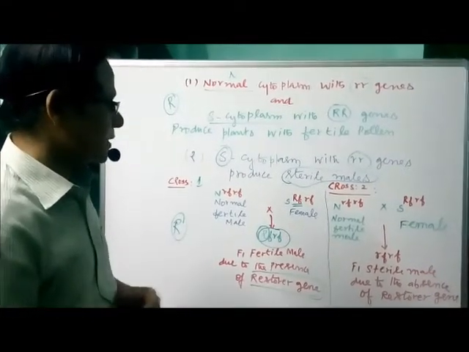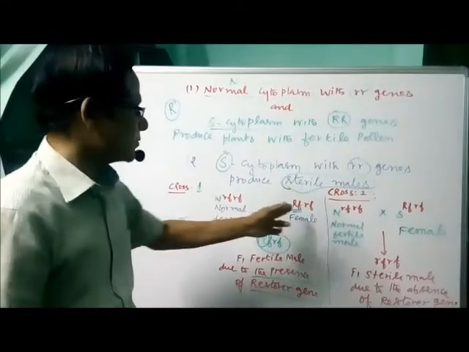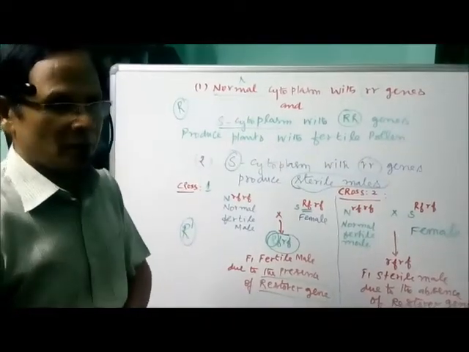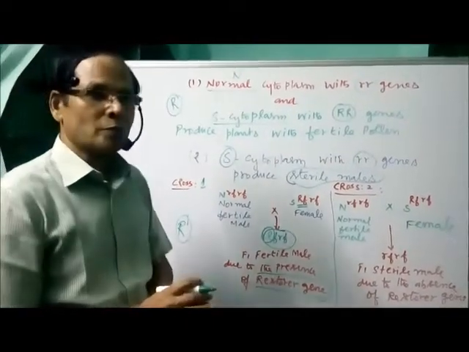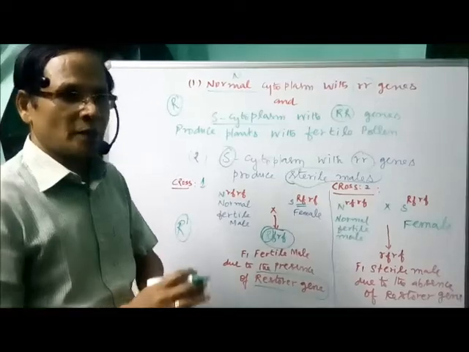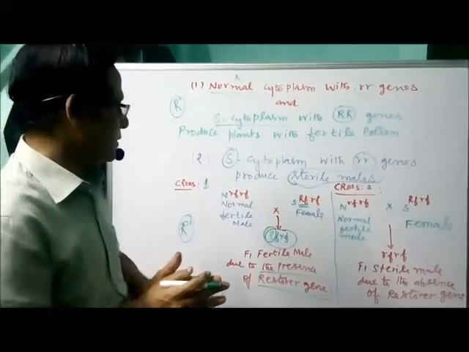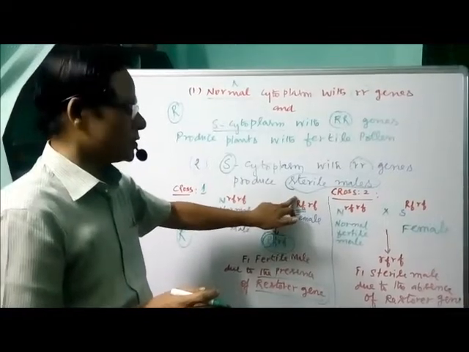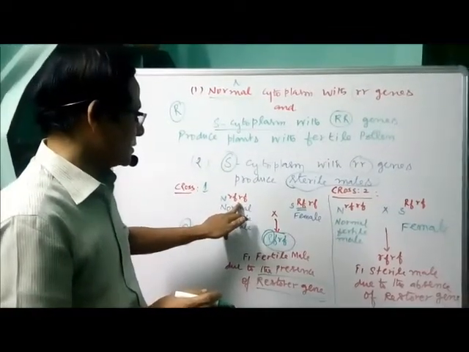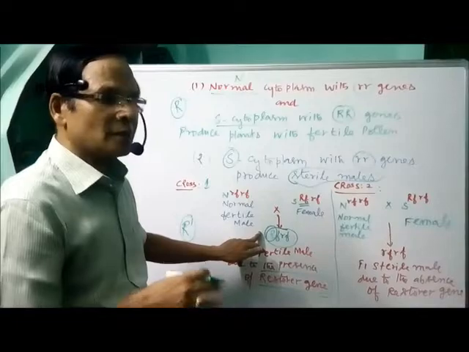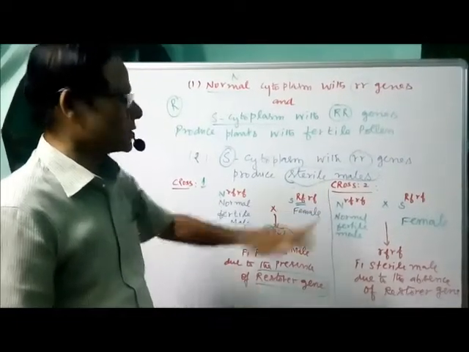Now this is otherwise called the test cross. In a test cross, you know the probability is 1:1. There is a possibility of getting a dominant parent or a recessive parent. So we are taking a heterozygous individual crossing with pure homozygous. We will get either a dominant parent or the recessive parent.